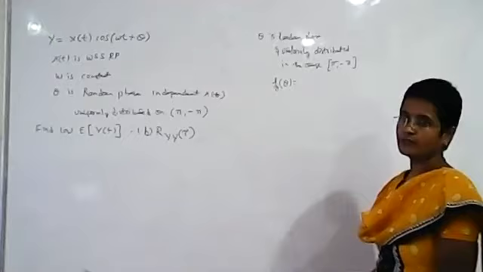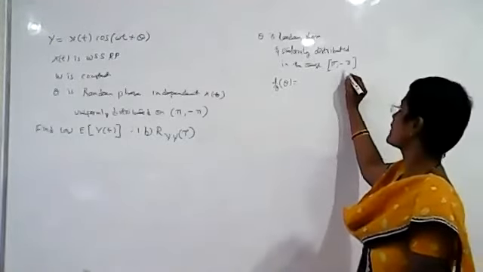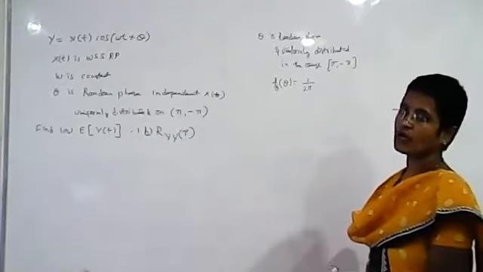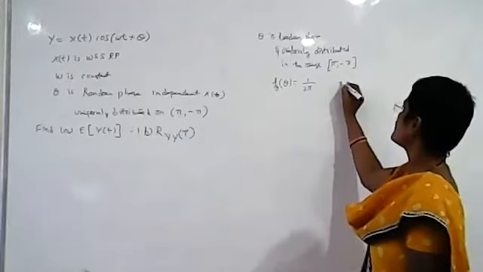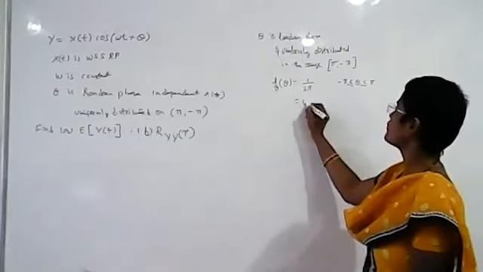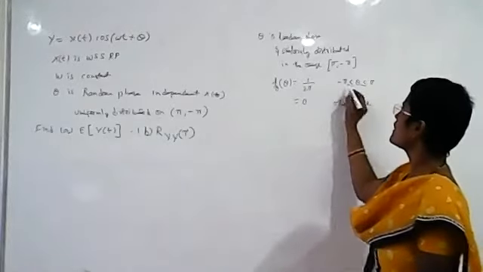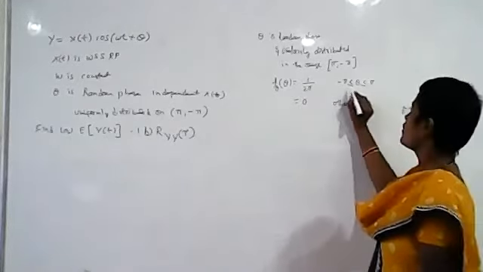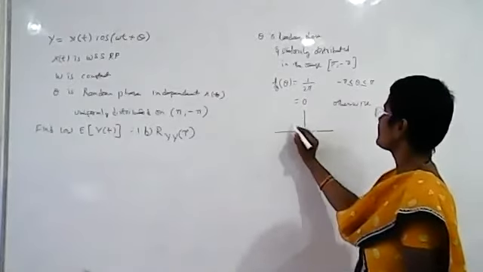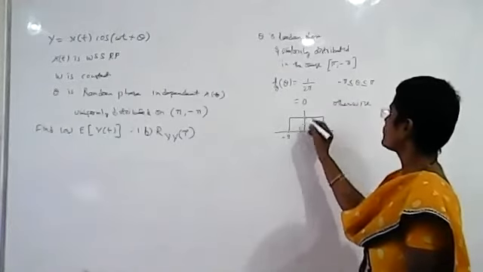So it is uniformly distributed. What is f theta of theta? What is the range here? Pi to minus pi, so the total range is 2 pi. So it is 1 by 2 pi only in the range minus pi to plus pi, and it is 0 otherwise, because it is distributed uniformly only in the range minus pi to pi. So the uniform distribution will look like this, from minus pi to pi. So what will the height be?